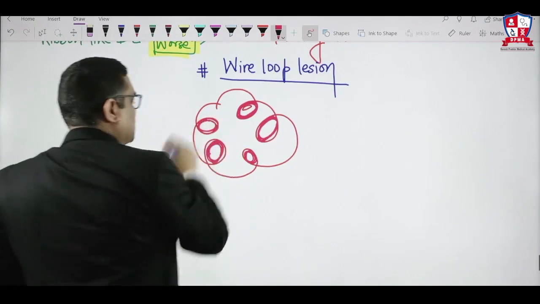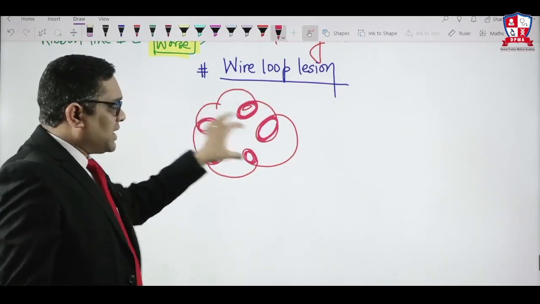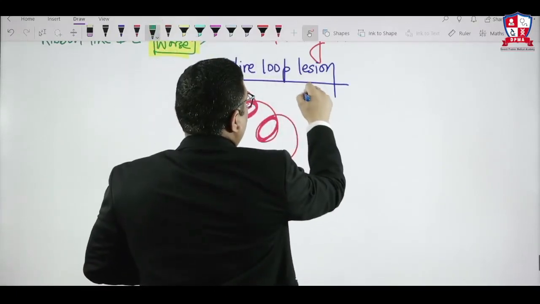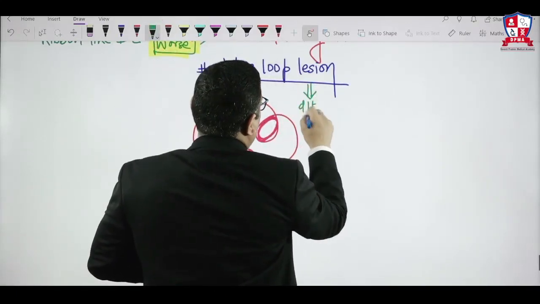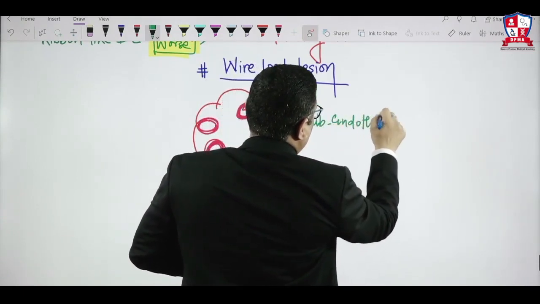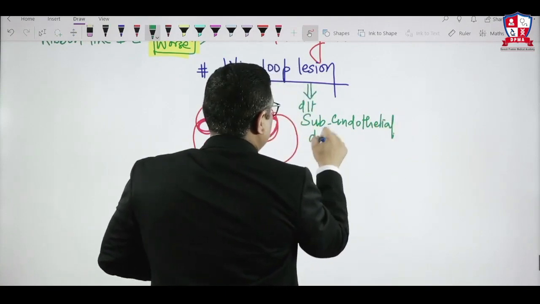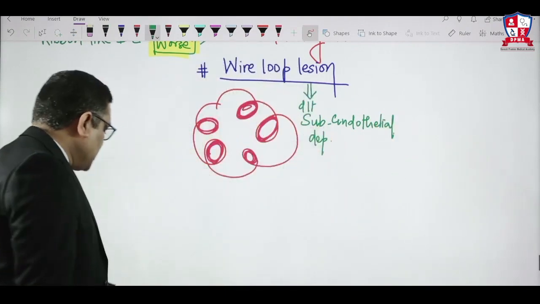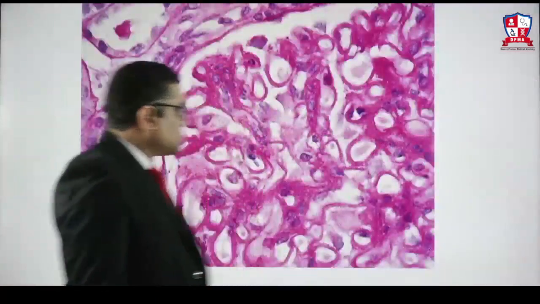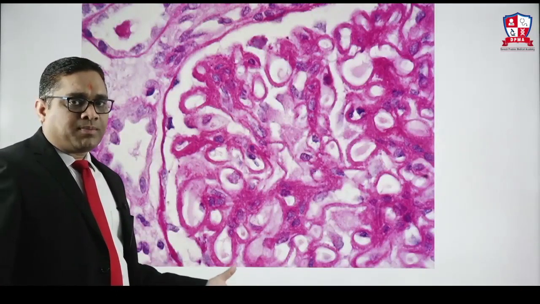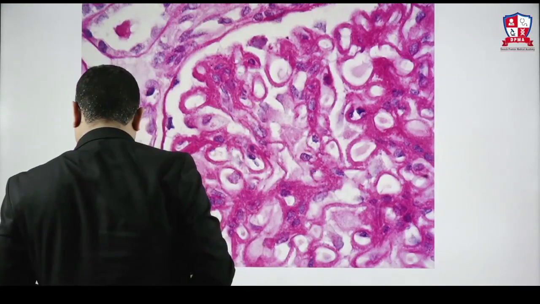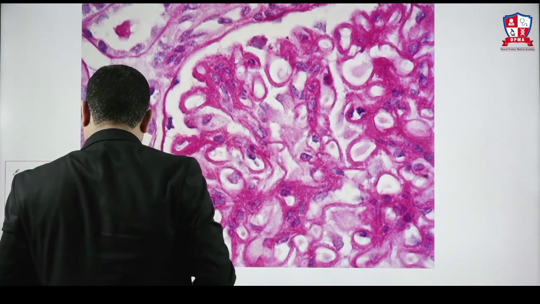Because of this subendothelial deposit, it looks like a wire loop, and that is why it is called a wire loop lesion. The examiner will ask you, wire loop lesion is due to which type of deposit? Subendothelial deposits. Here I would like to show you the diagram of the wire loop lesion. Look at this picture. This is a renal biopsy with PAS stain, and you can notice a beautiful wire loop lesion.